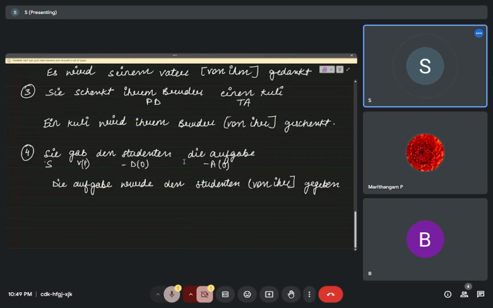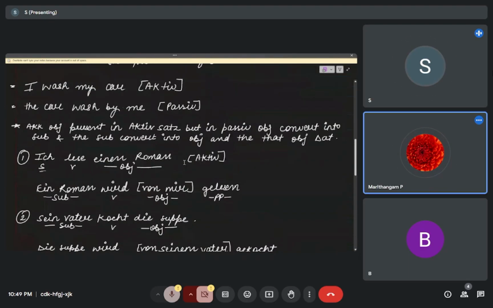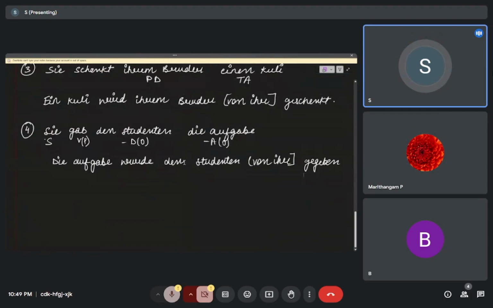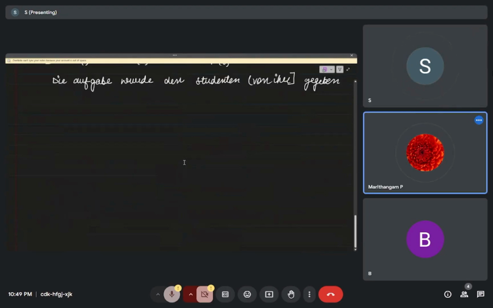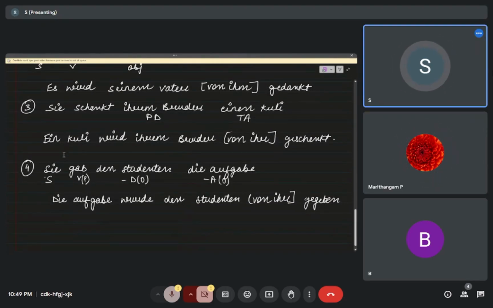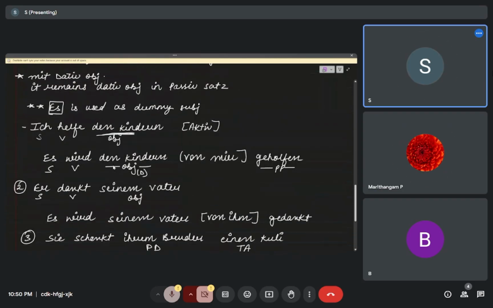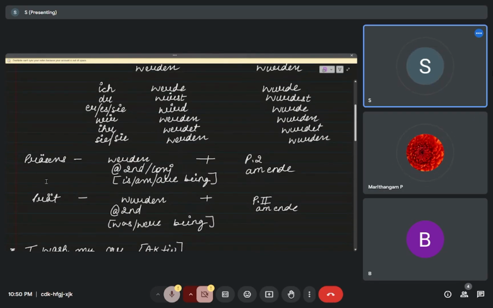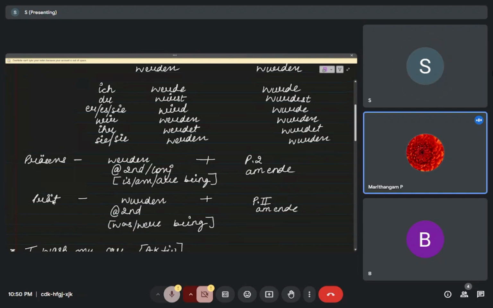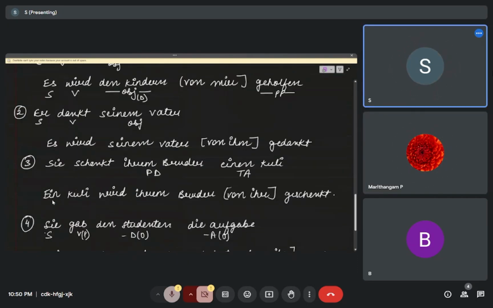Okay, clear. So this is the Präteritum, and we also saw Wechsel verbs, dative verbs and accusative verbs, and also we will see the present in Präteritum.